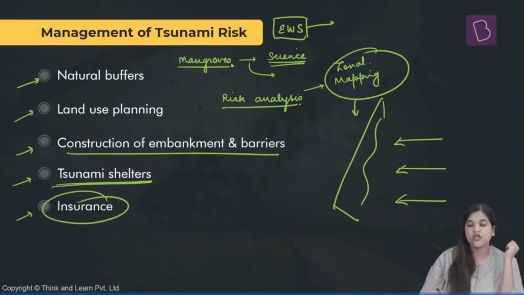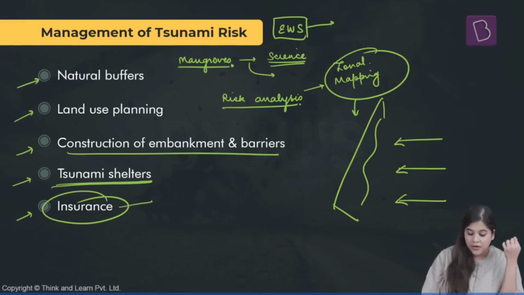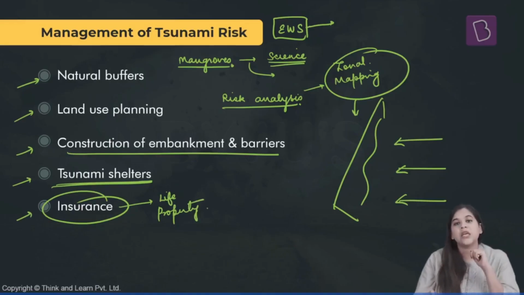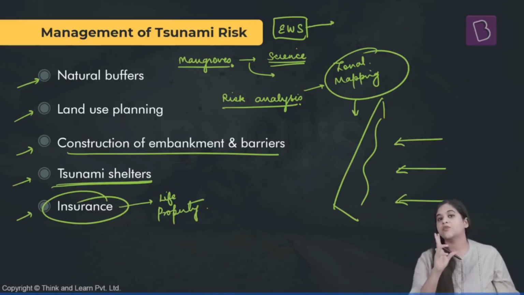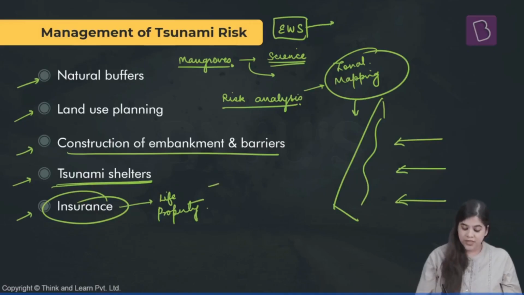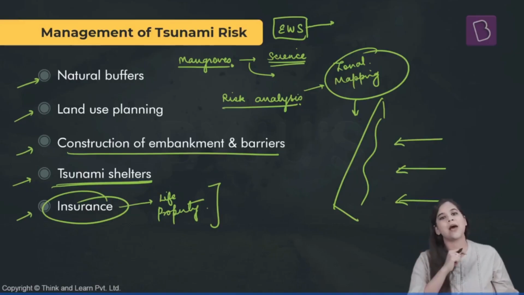Finally, proper insurance should be promoted amongst the people regarding their lives and the property. Even the government should ensure that their critical infrastructure is properly insured against any such events, because this will prevent a delay in the recovery and rehabilitation of the people and of the essential services.